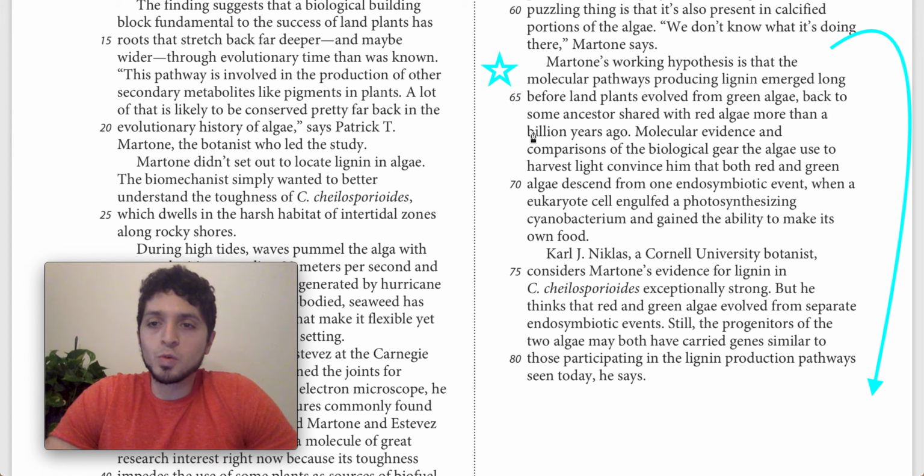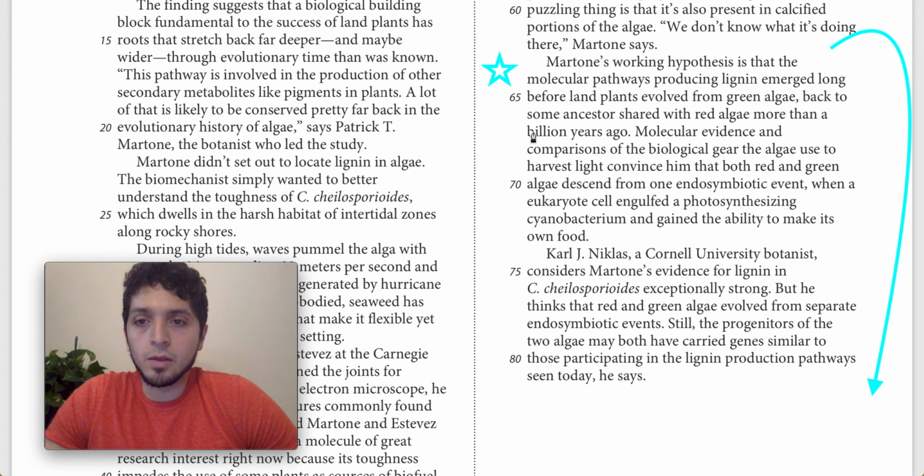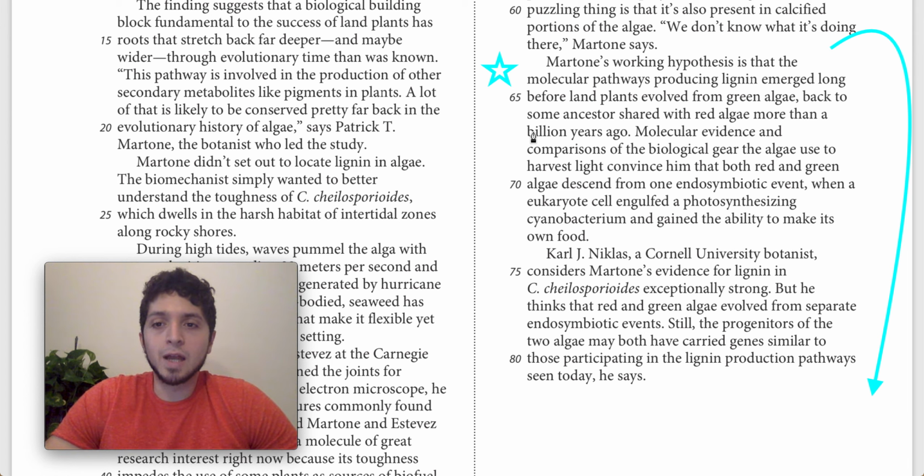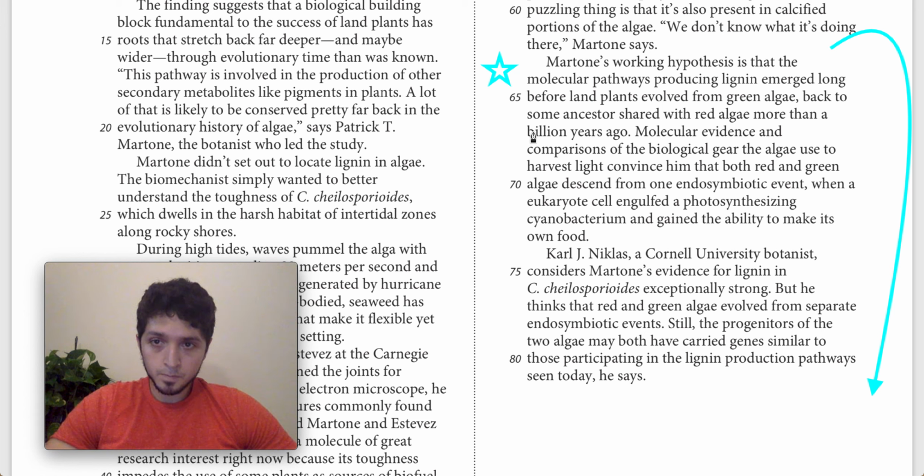So Martone's working hypothesis is that the molecular pathways producing lignin emerged long before land plants evolved from green algae, back to some ancestor shared with red algae more than 1 billion years ago. So this is basically saying that the molecular pathways that allow lignin to grow probably were shared by an ancestor long before red and green algae split. So basically, both red and green algae can produce lignin, and probably they had the same molecular pathways with a